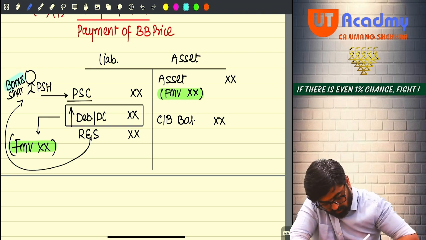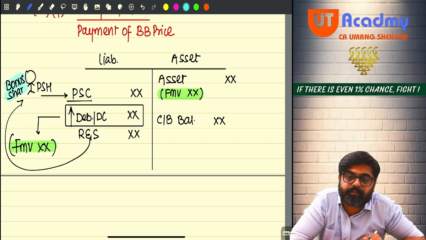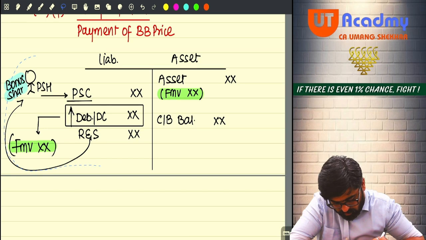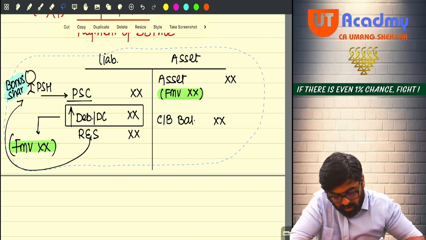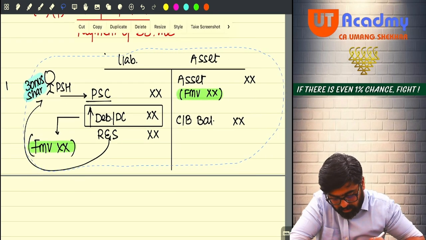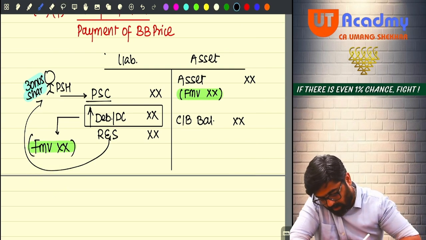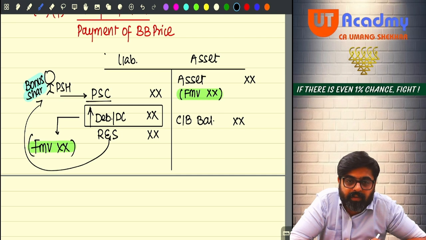So, whatever bonus shares are issued, what did I say? Whatever bonus shares are issued, the value of those bonus shares will be treated as what? Deemed dividend in the hands of the preference shareholder. If the bonus shares are issued to equity shareholders, then it will not be treated as deemed dividend. But if it is issued to preference shareholders, then confirm it is a deemed dividend.